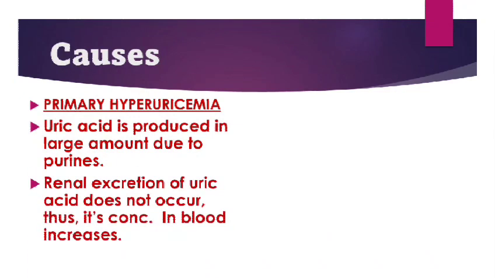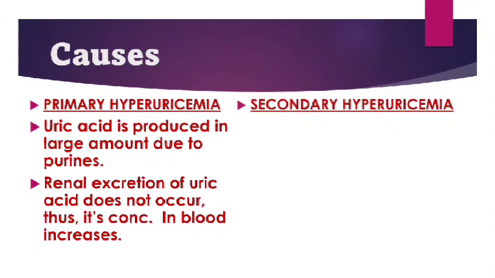And the next reason is that if we have a large amount of uric acid in our blood, it can be excreted in the form of urine or as intestinal excretions. In this case, the renal excretion of this uric acid does not occur, which means its concentration in the blood is increased. The next one is secondary hyperuricemia.